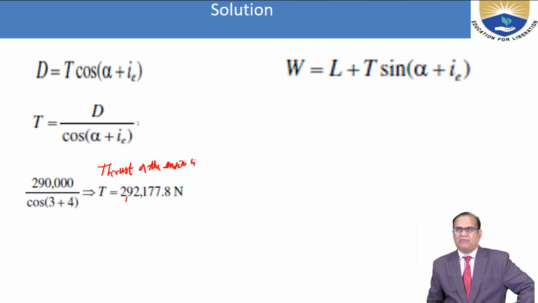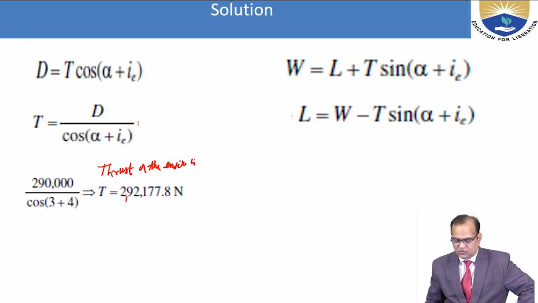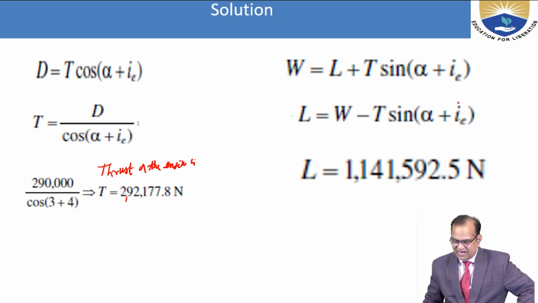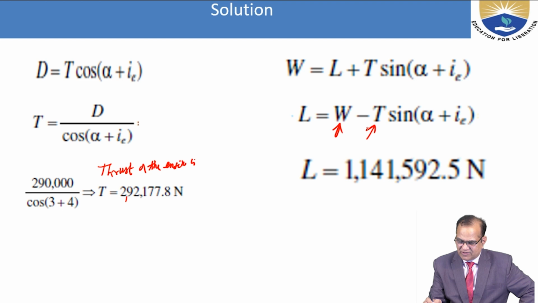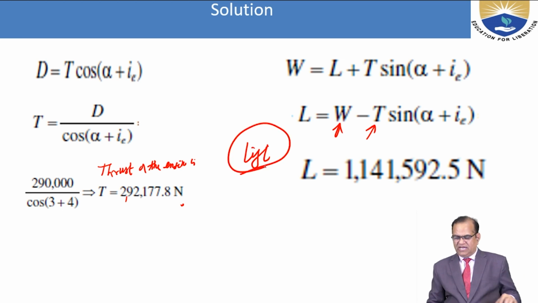W is equal to L plus T sin(α + i_T). So L is equal to W minus T sin(α + i_T). You put in the value of W, and T we have already found, and then you will get the lift. So the lift is equal to this many Newton.